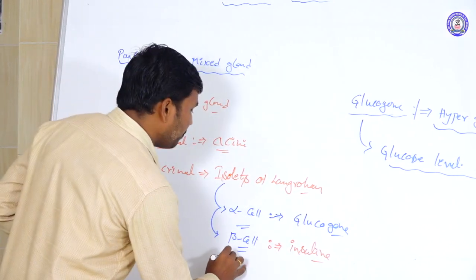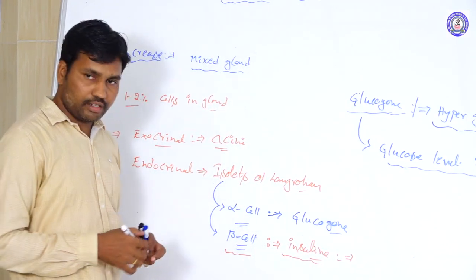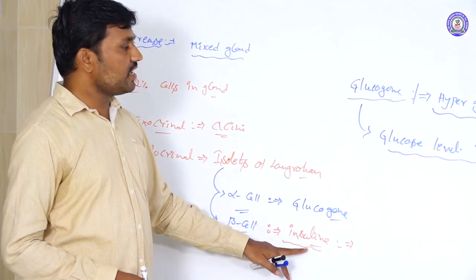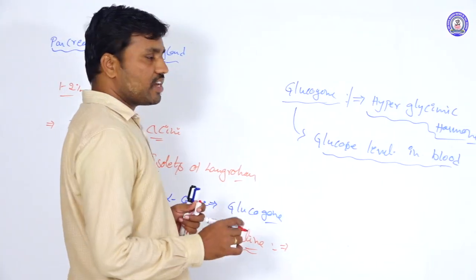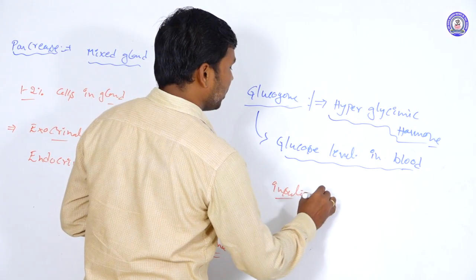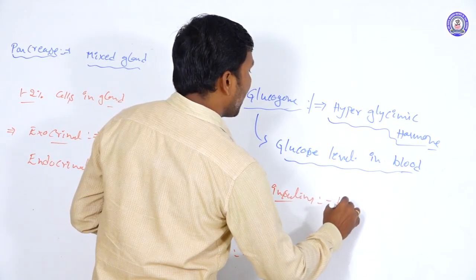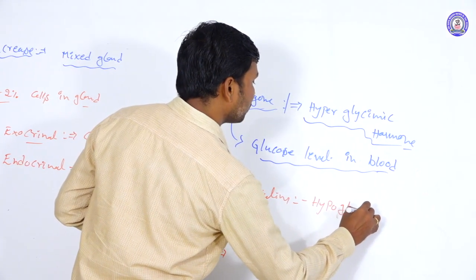Next one is the beta cells, insulin. Everybody knows insulin. Insulin is involved in the glucose concentration in the blood, and it is otherwise called a hypoglycemic hormone.